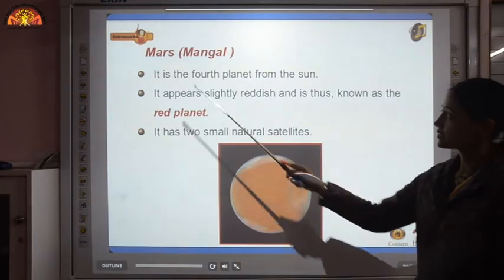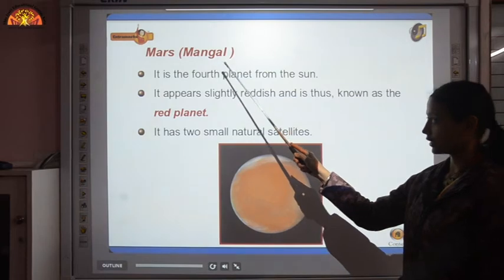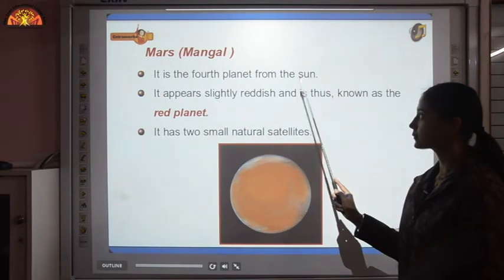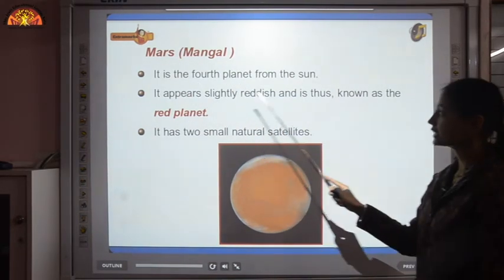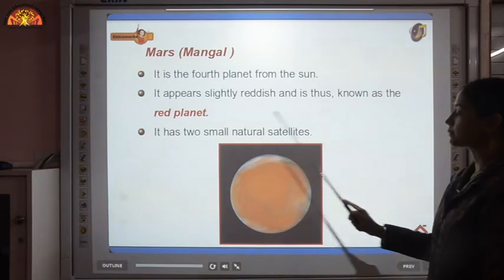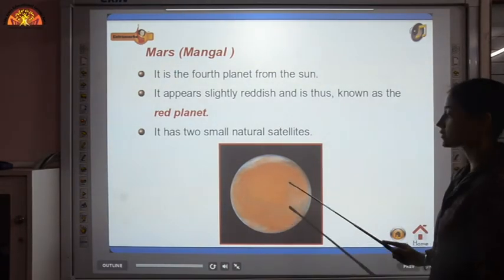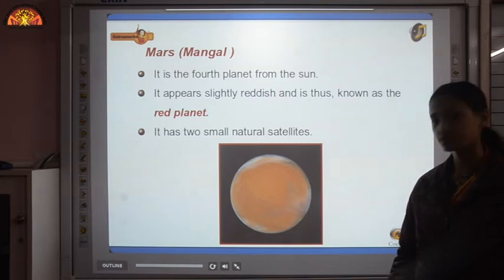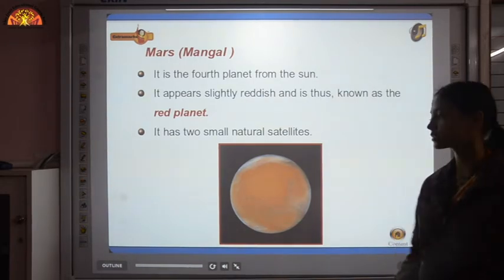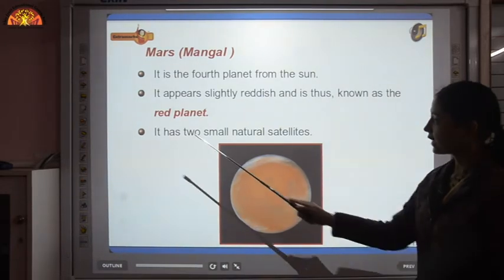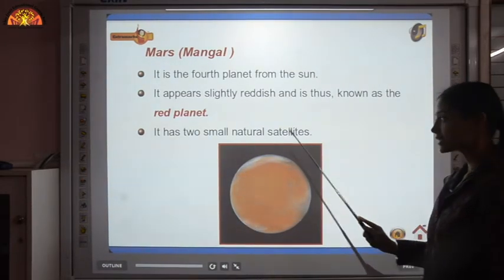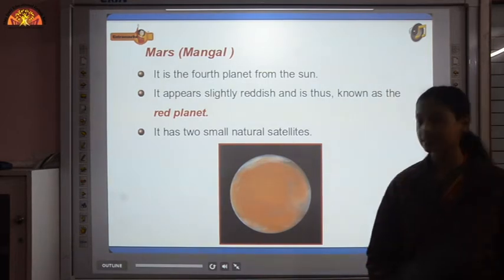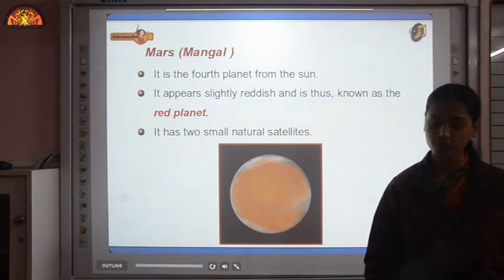The next planet is Mars, or in Hindi we call it Mangal. It is the fourth planet from the sun. It appears slightly reddish and is thus known as the red planet. Now it is known as the red planet because of the presence of Martian soil, and that soil consists of rusty iron. That is why it appears red in color. And it has two small natural satellites, Deimos and Phobos.